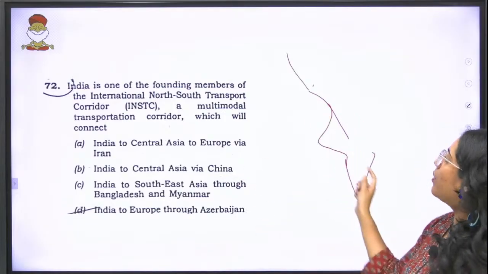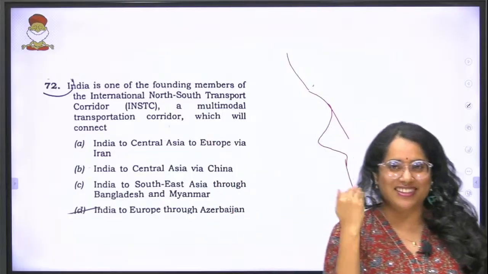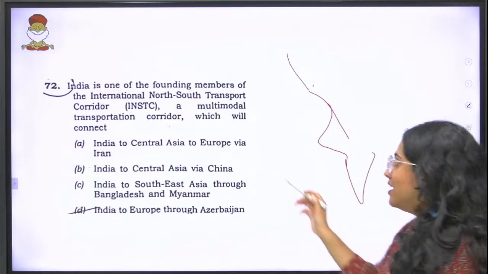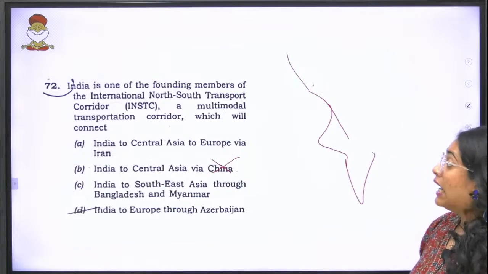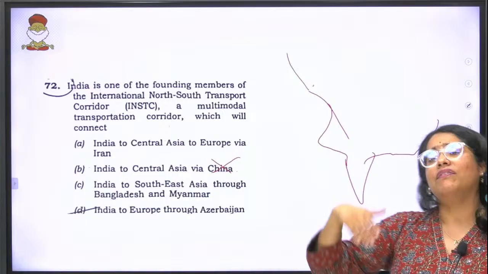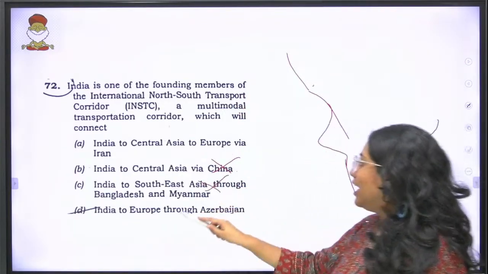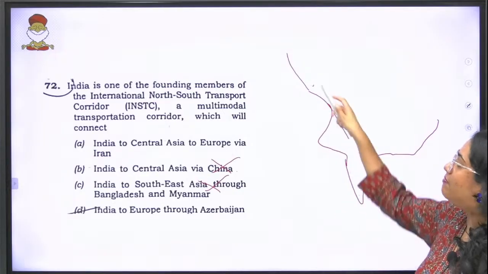India to Central Asia via China? Imagine this, via China, you know this is not something that we would ever plan, so that is wrong. India to Southeast Asia through Bangladesh and Myanmar, we have another plan for that, but that is not INSTC, so that is wrong.